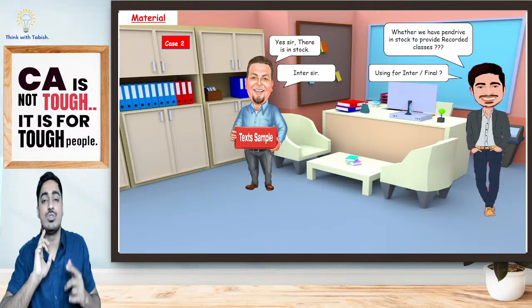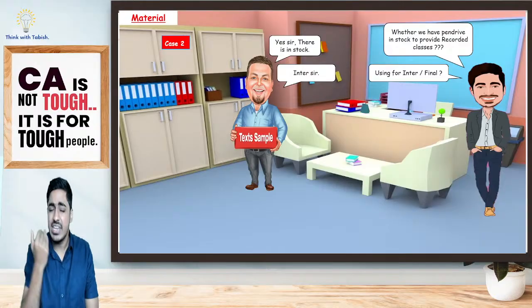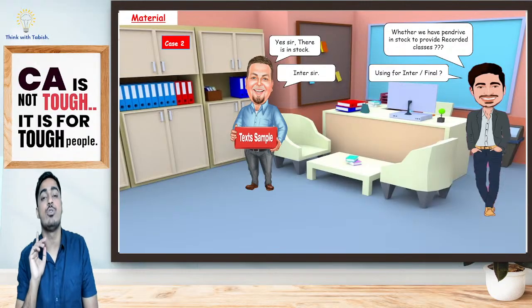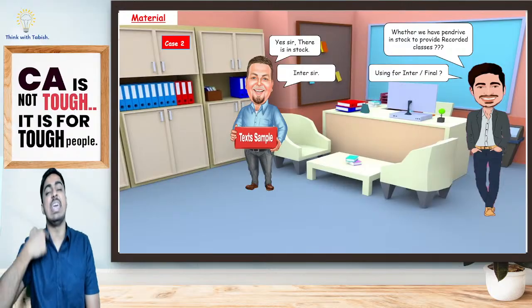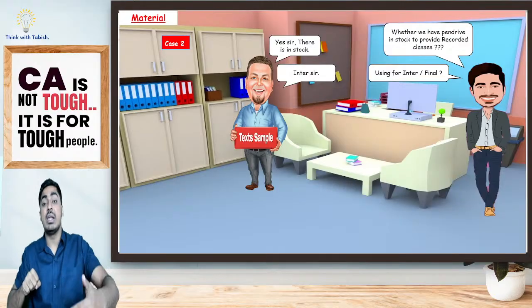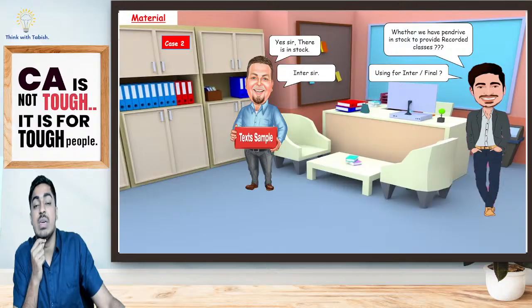So what am I doing, students? I am having my raw material in stock. The pen drive is there in stock, but it is regularly used. If it is regularly used, what will I have to do, students? If I use that raw material, I will have to replace it. So my replacement cost is going to be relevant. Is it clear? What is my replacement cost?